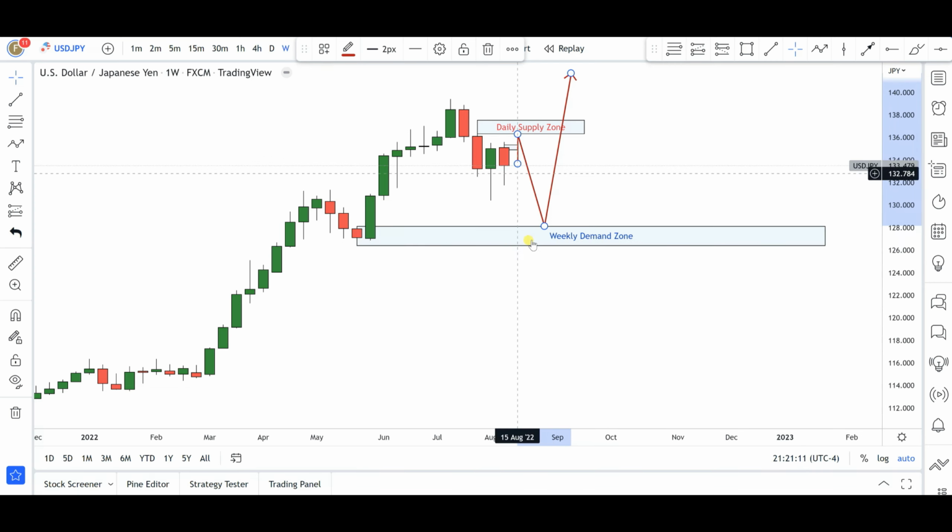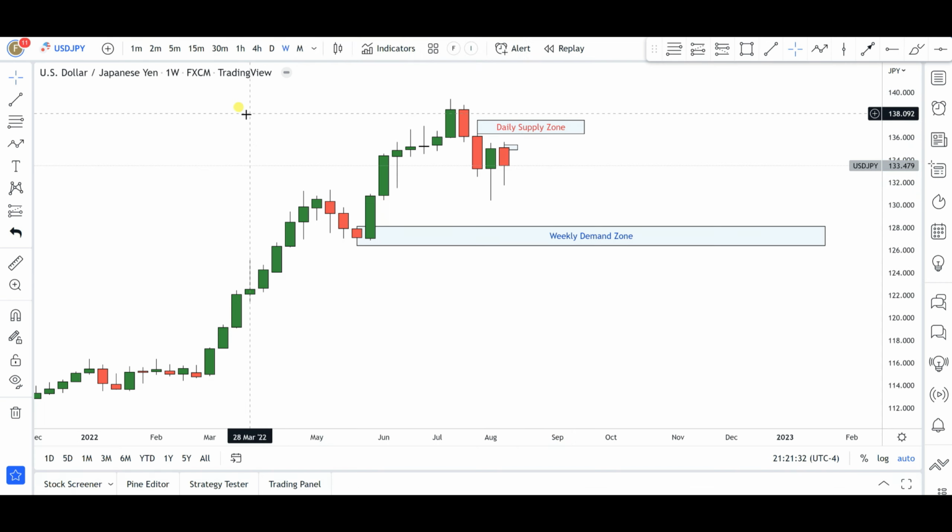Obviously, this is the weekly time frame, and I'm just telling you what I would prefer to see in this currency pair in the long run. Maybe a little push to the upside, retracement to the downside into this weekly demand zone area, from where I will expect the bulls to come in for maybe another nice swing to the upside. All right, so that's pretty much it for US dollar Japanese yen on the weekly time frame.